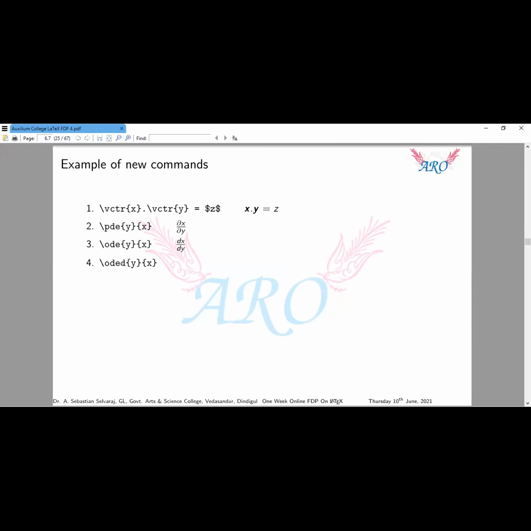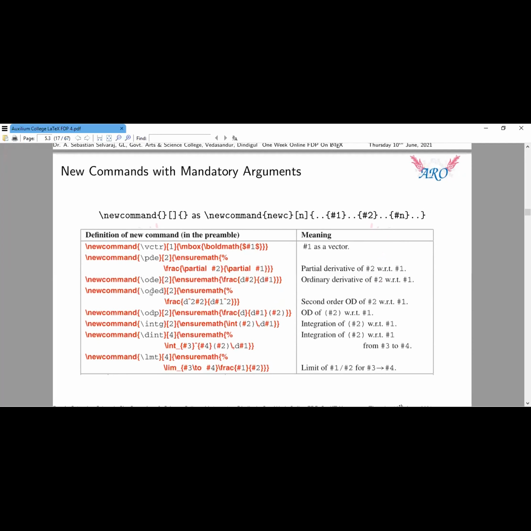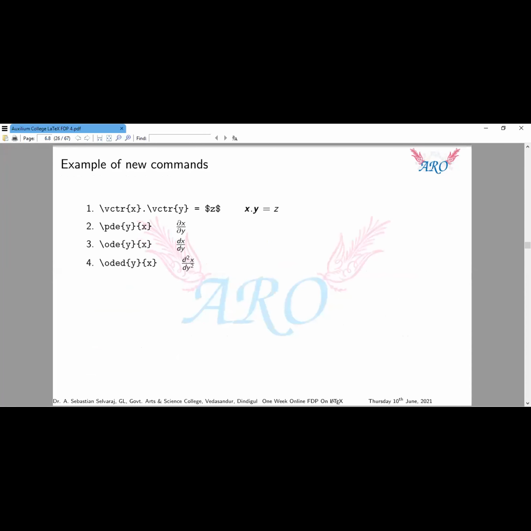So ODE is the second derivative. Just note the fourth one. I'm going to show that coding once again. The fourth one, yeah, this one has two mandatory brackets. The new command has two mandatory brackets. The first one is d squared. We define it like backslash fraction with d superscript 2. That means d squared, the second derivative: d squared y by dx squared, or d squared x by dy squared, and so on.